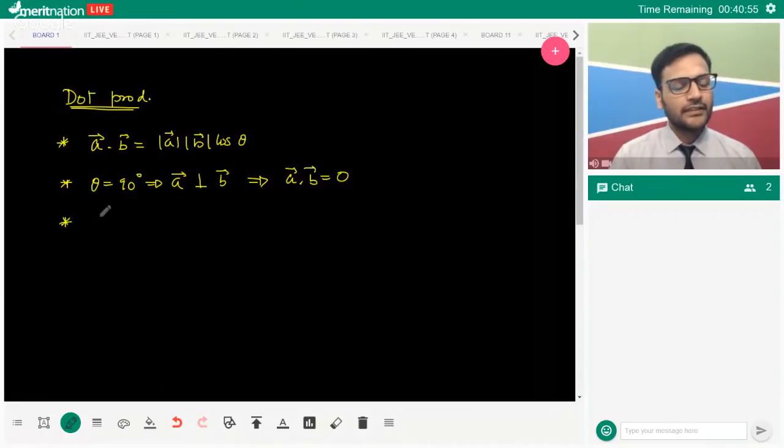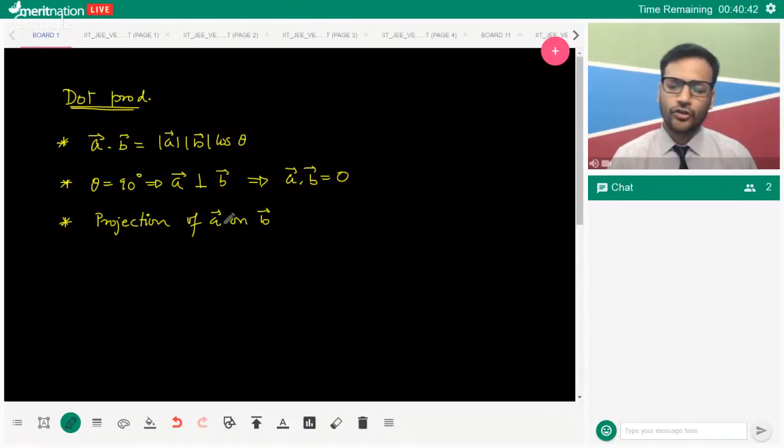On top of it, you must also know about the projection of vector A on vector B. What do we mean by that? Most of you would have been aware of this as well. If I'm talking about projection of A on B, basically what do I mean by that?